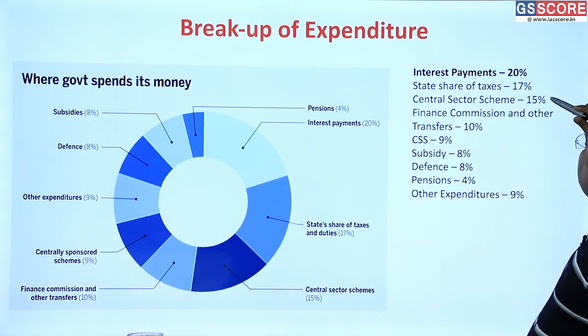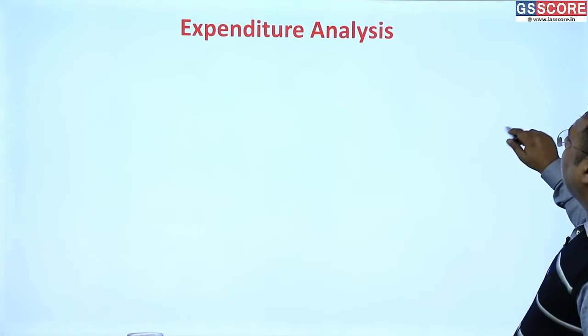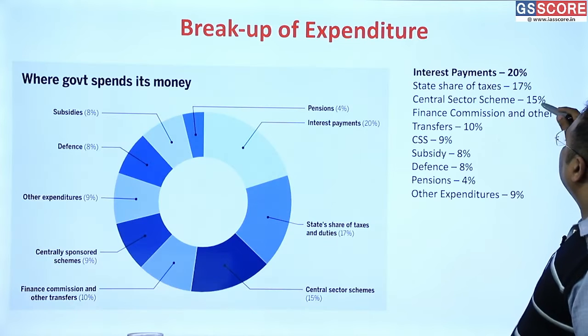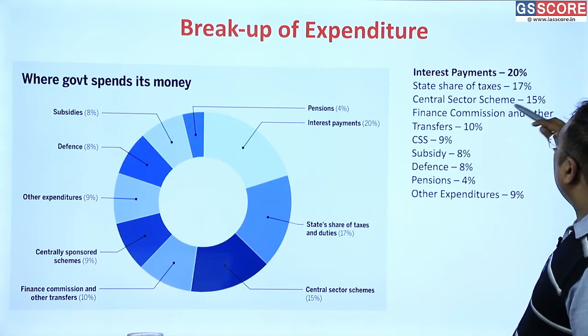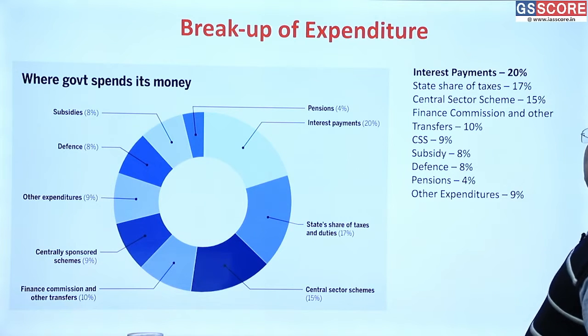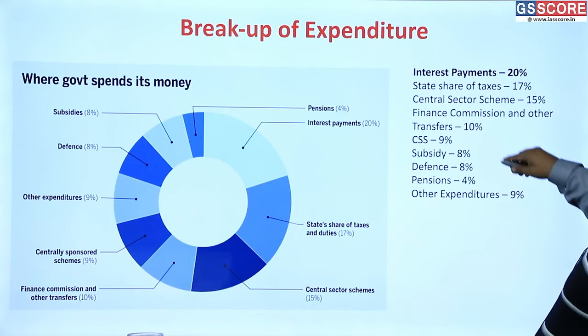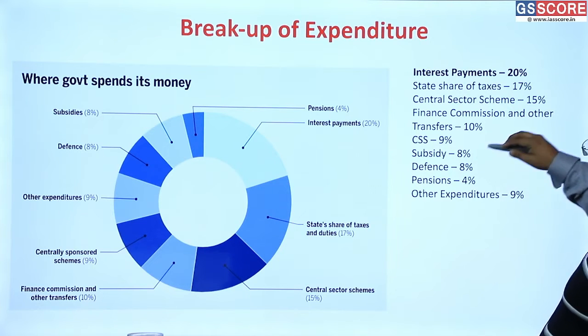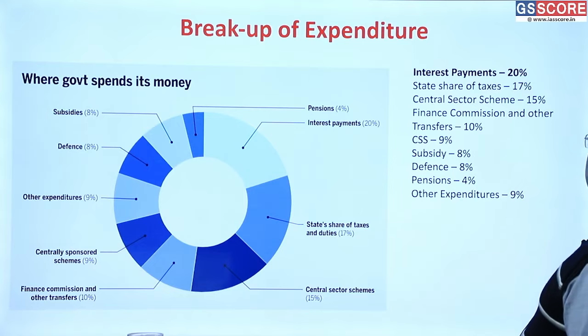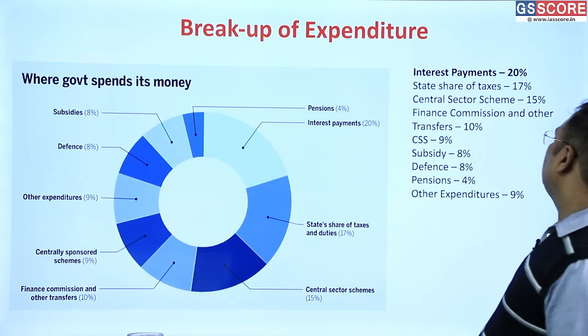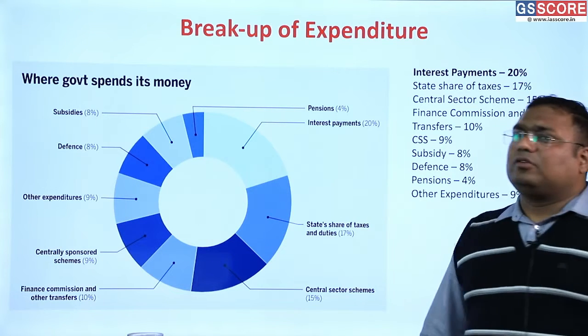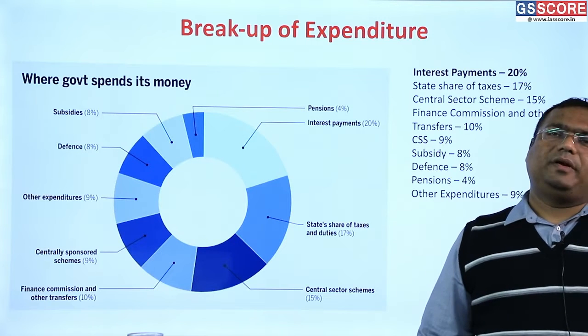So the schemes together, they account for almost a quarter of our expenditure, 24%. And then out of the remaining, which is little more than a quarter, 8% goes to subsidy, 8% goes to defense, 4% to pension and 9% to other expenditures. So that is how we spend.